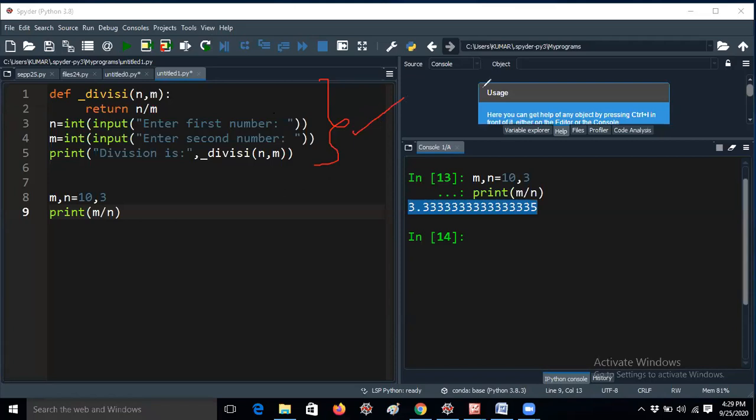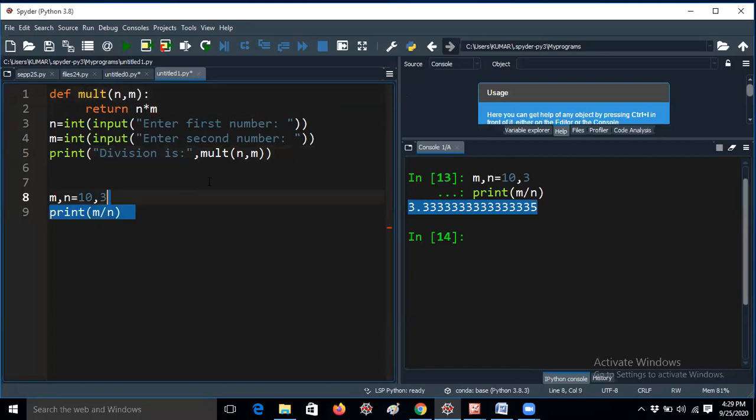So if you want to perform multiplication or division, whatever it may be, let me give multiplication. Then instead of divide, for example, I give mult, and you should remember here I am giving n, m.